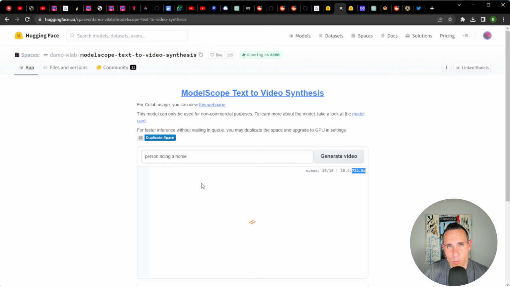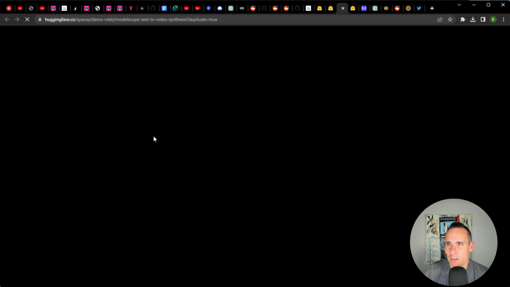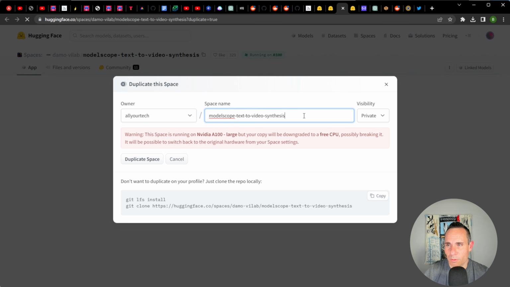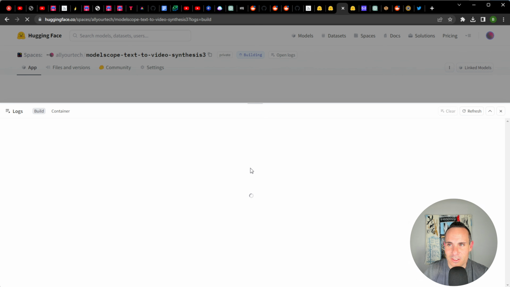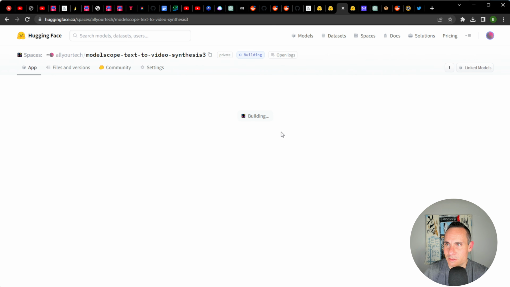So what you can do if you want to run this on a little bit beefier hardware is you can click on duplicate space. What that's going to do is it's going to drop open this dialog box where you can go ahead and see that you are the owner, whatever your name is in here, Modelscope text to video synthesis. It gives you a warning here. This space is running on an NVIDIA A100 large, but your copy will be downgraded to a free CPU. That's actually not going to work. So what you have to do is click on duplicate space. It's going to go ahead and fire this up, but the build is going to fail because it's running on a CPU instance instead of a GPU instance. So you can go ahead and close that out.